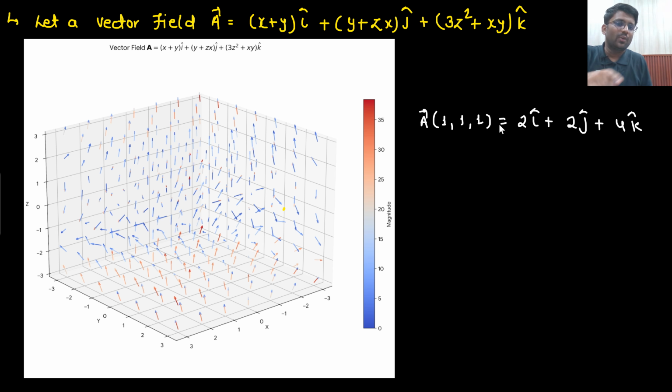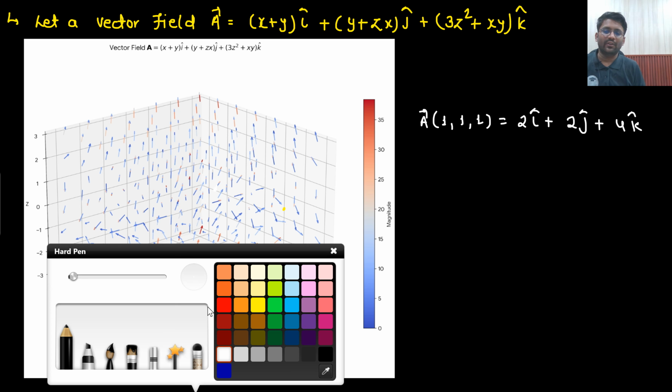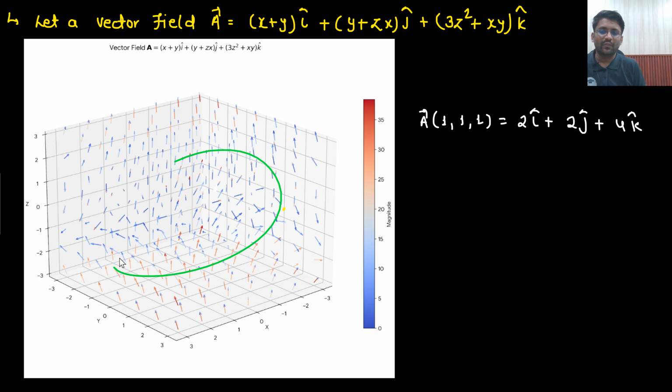So at 1, 1, 1 you need to make a vector of amplitude under root 2 square plus 2 square plus 4 square, and this will be the direction. So you need to make this vector at 1, 1, 1. Where will 1, 1, 1 be? Let's just say it is somewhere here. You need to make this kind of vector. So at different points you have different vectors, and this is how it will be shown. Did you understand the meaning of vector field lines?